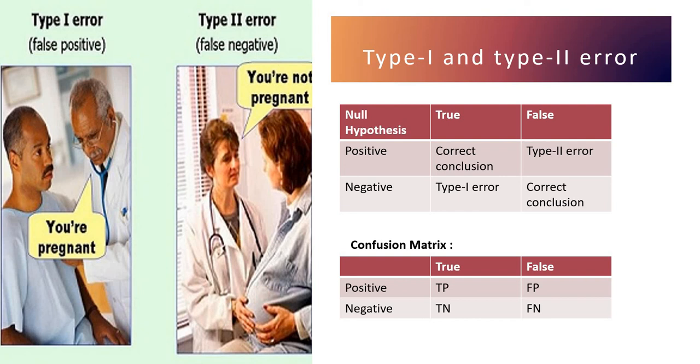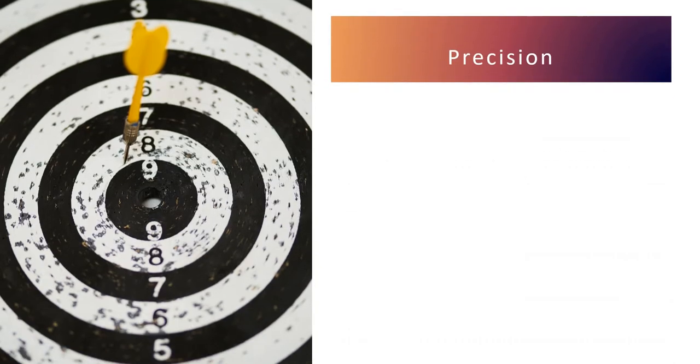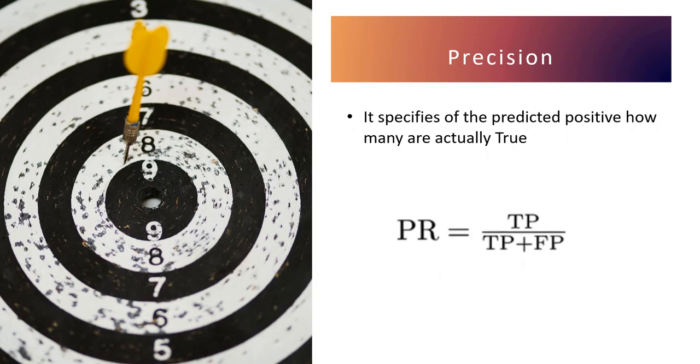So now let's discuss precision based on that. Precision specifies, of the predicted positives, how many are actually true. For example, if we have 100 patients for a cancer test, and among them 30 are actually positive and 70 are negative, and our machine predicted that 35 are positive, then of the 35 predicted as positive, how many are actually positive is called precision. Okay, so the precision formula is true positive divided by true positive plus false positive.